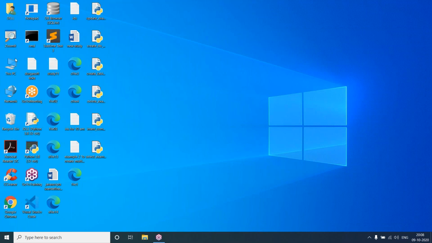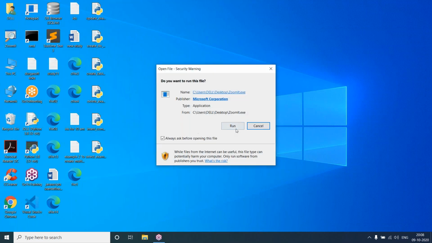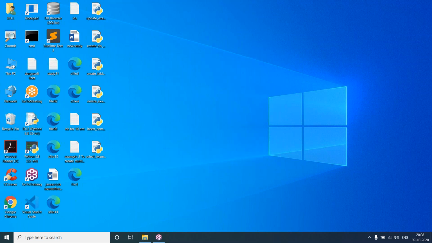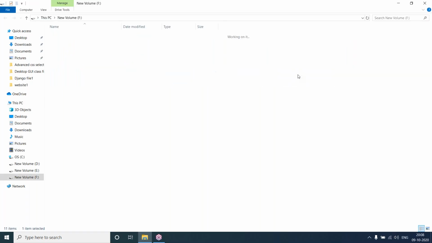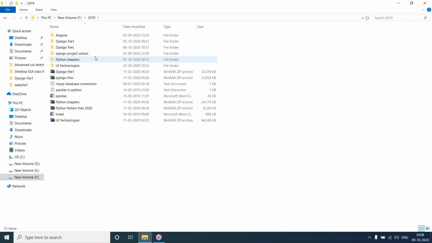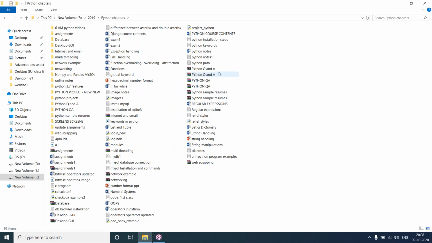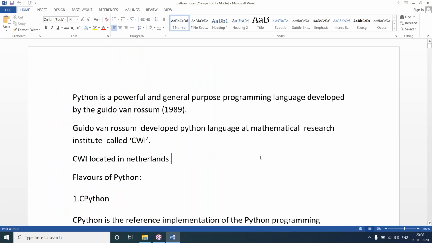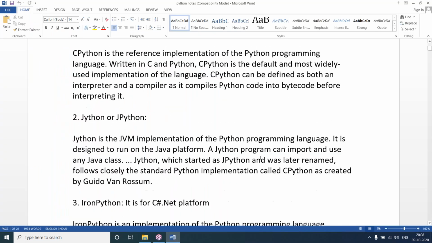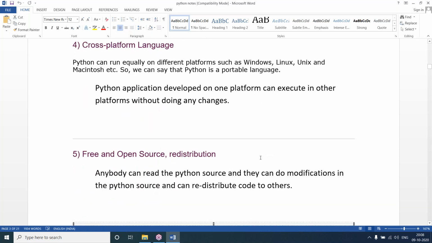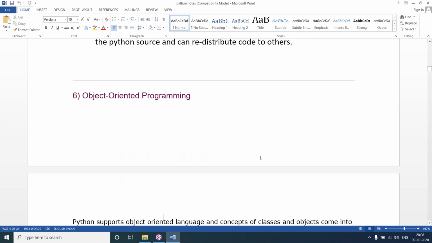What applications or projects can we develop in Python? Yesterday I told you about the features, and all these we discussed in yesterday's class.